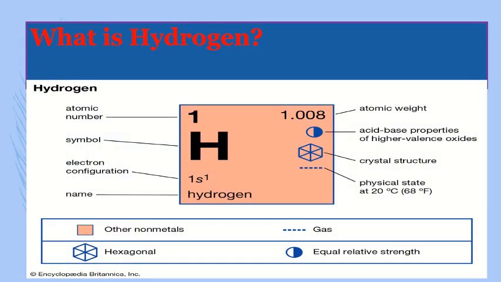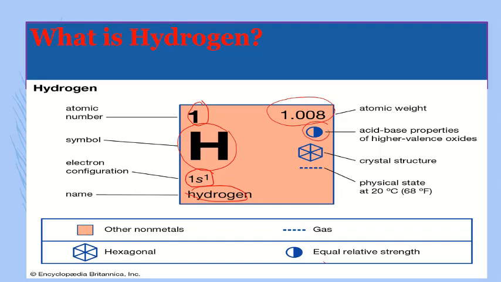At a glance, when I represent hydrogen, you will see that here is the symbol of hydrogen. Here is the atomic number. You know that the atomic number of hydrogen is 1. The symbol is H. Here is the electron configuration, 1s1. The s orbital electron is 1. The name is hydrogen. Here is the atomic weight of hydrogen.